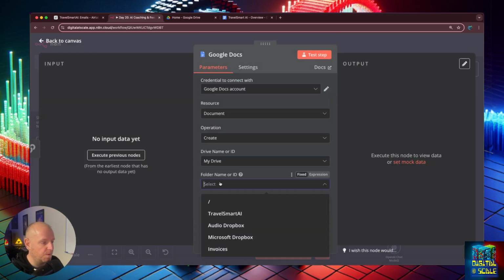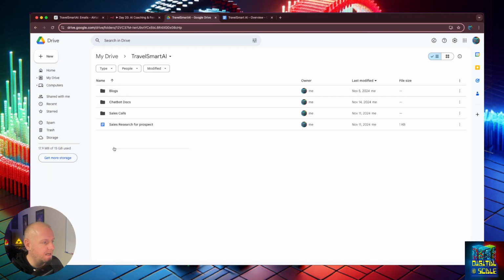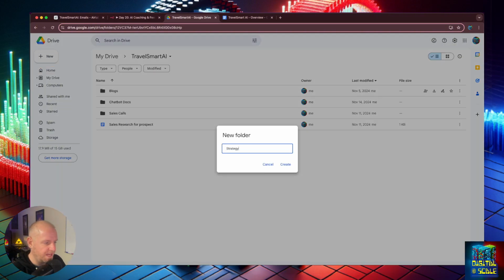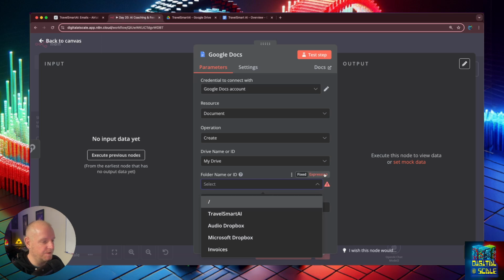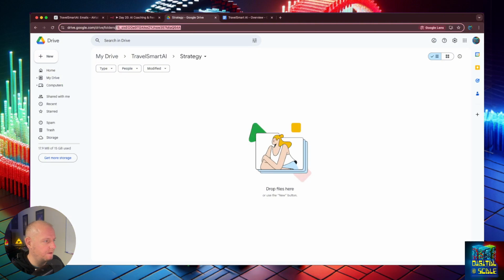We're going to create a folder in our Travel Smart AI, and we're going to call this strategy. I'm going to have it created here in the strategy folder. Let's see. Let's grab this folder ID from up here.